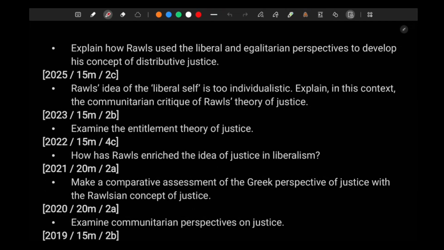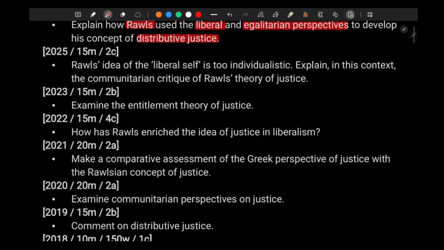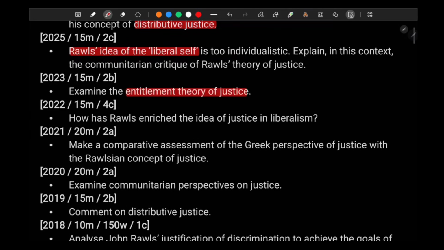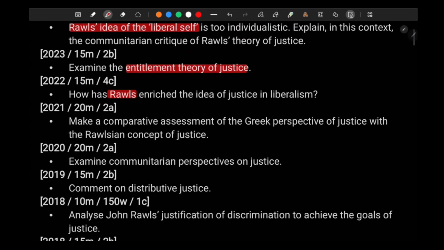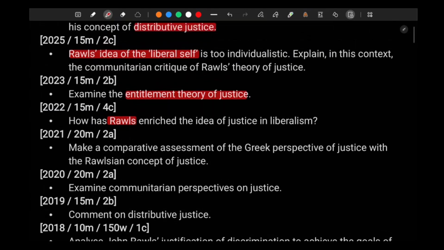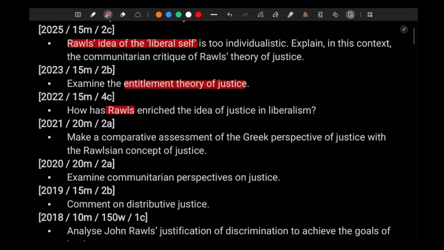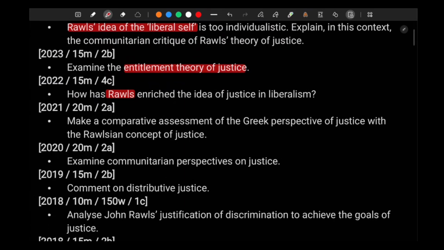The first word which comes is Rawls, right? Rawls' theory of justice, his theory of distributive justice, liberal and egalitarian perspectives. Again, Rawls' idea of the liberal self, right? Entitlement theory of justice of Nozick. Again, Rawls needs to be understood in a very deep manner so that we are able to understand theory of justice in a richer sense, because questions have been asked again and again.